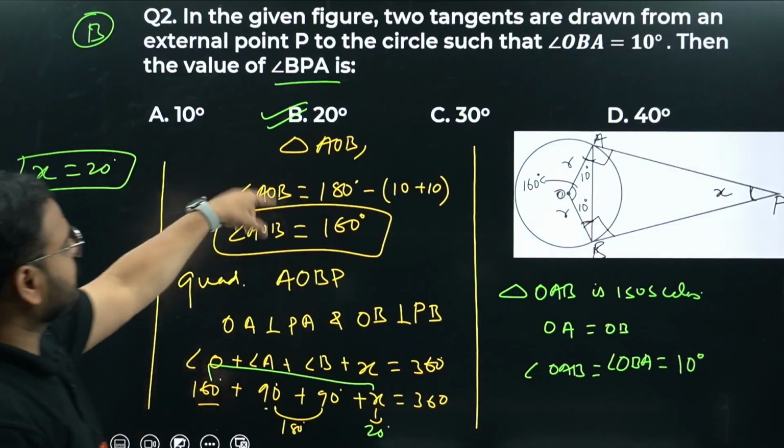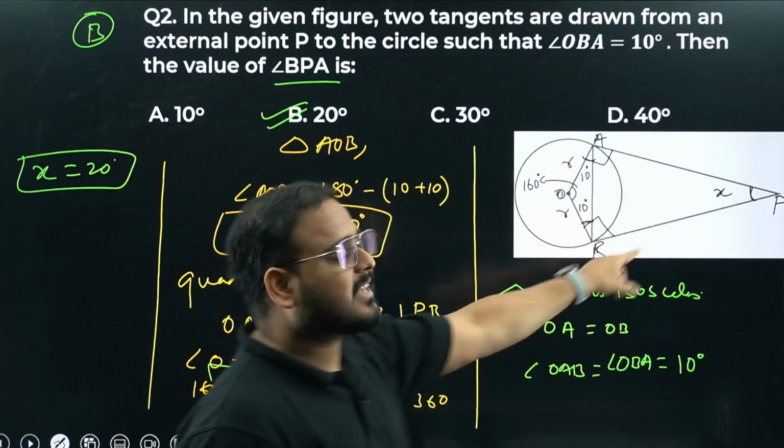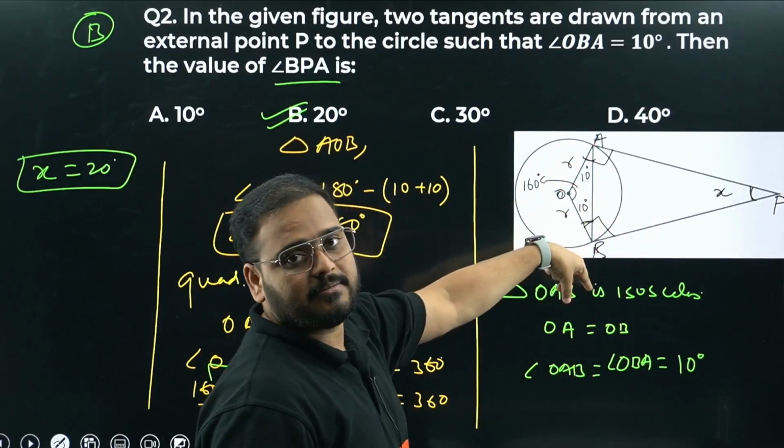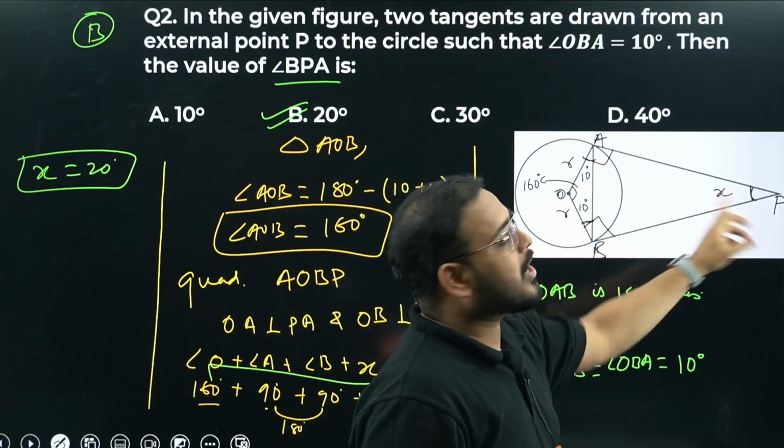The answer was 20 degrees. How, sir? X is angle BPA. A plus B is 180. Correct. Now A is 90, B is 90, so A plus B is 180. Also O and P has to be 180.